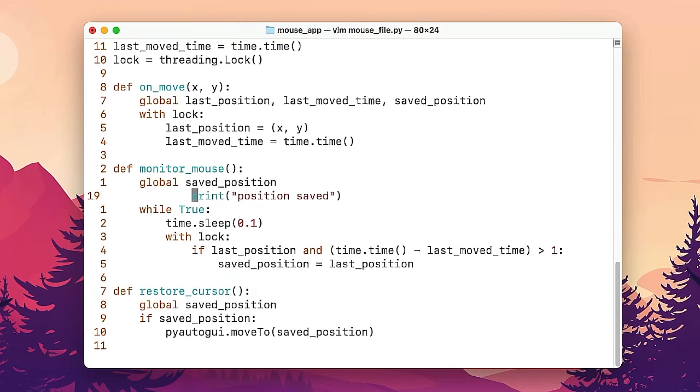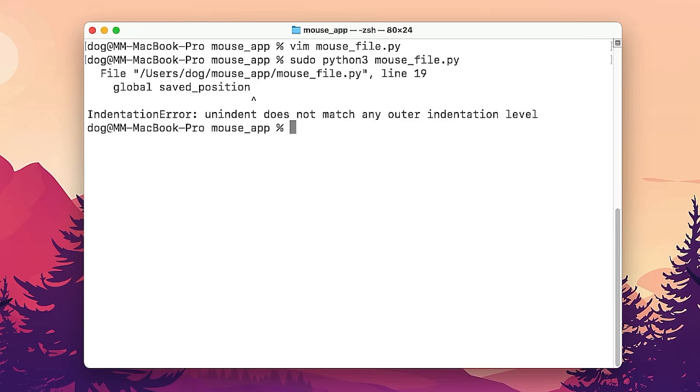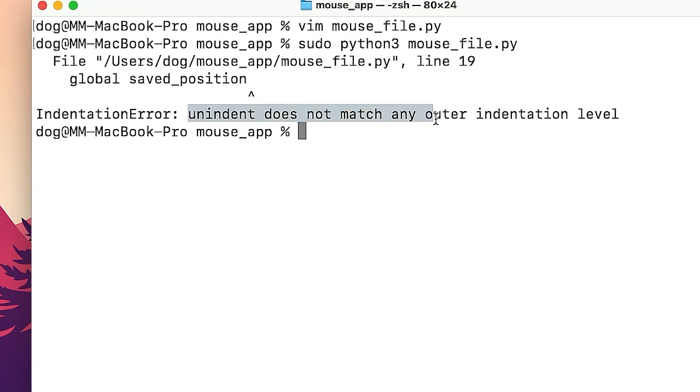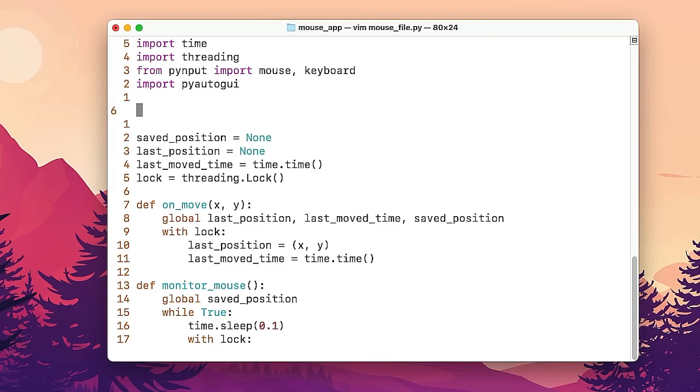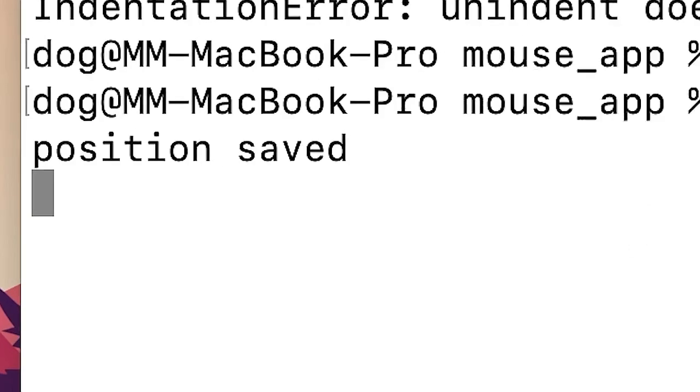What if I just put it here? Maybe it happens just at the beginning of it, right here. Surely this prints. What? An indent does not match any outer indentation level. What if I just paste it here completely randomly at the very beginning? Boom. Okay, it works.